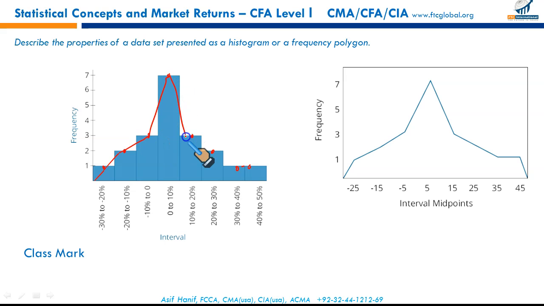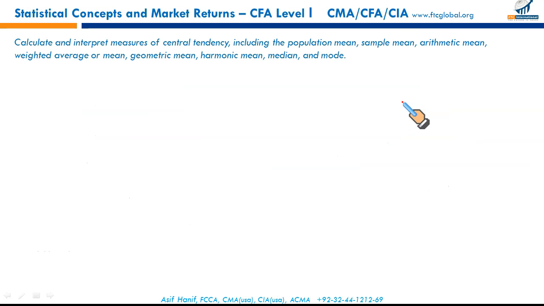You don't have to construct it. And then this is called your frequency polygon. Joining those mid marks from origin till the end gives you a frequency polygon. You don't have to construct it, just absorb the idea only.